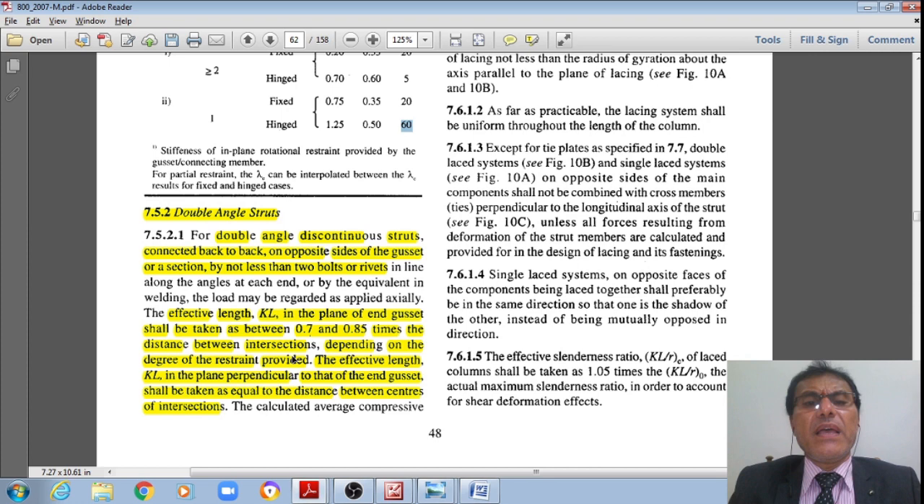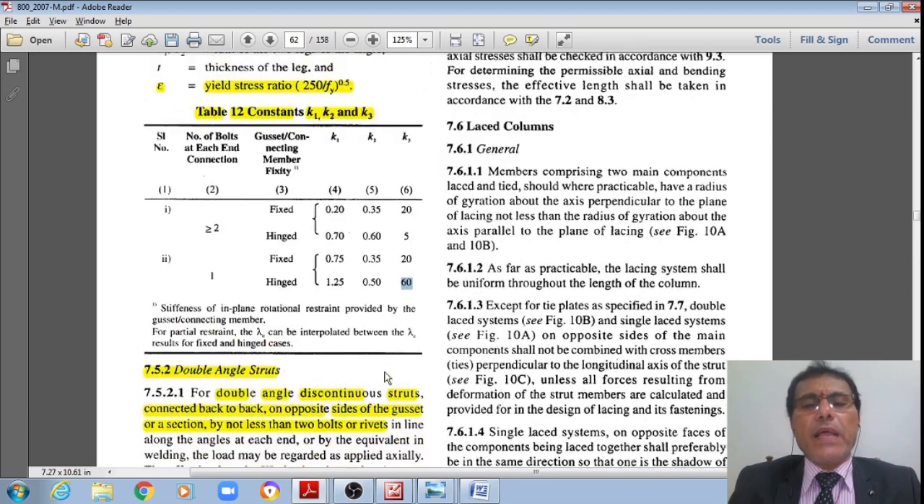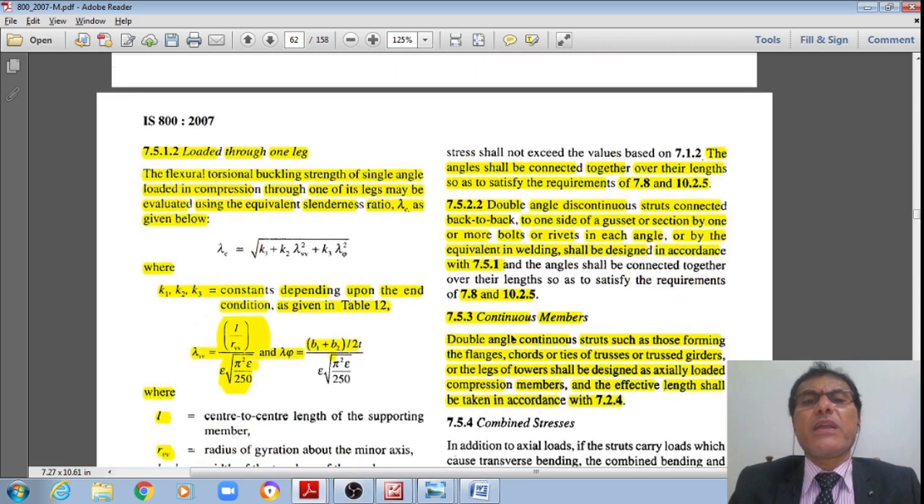The effective length KL in the plane of the end gusset shall be taken as between 0.7 to 0.85 times the distance between the intersections, depending upon the degree of restraint provided. The effective length KL in the perpendicular direction of the end gusset plate shall be taken as equal to the distance between the centers of the intersection. That is for the double angle. I'll show that in a tabular format also.